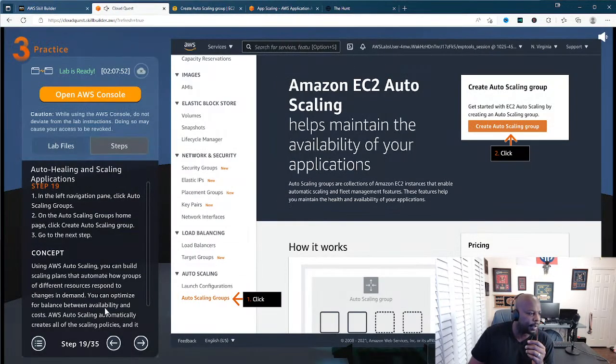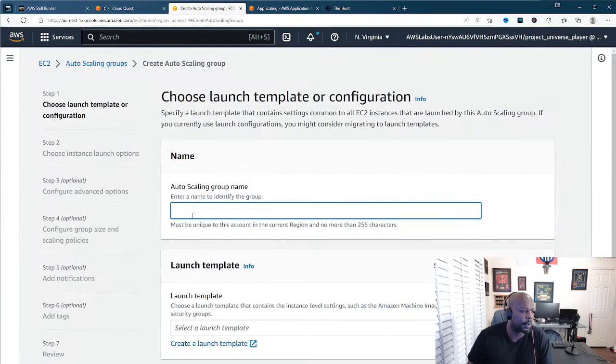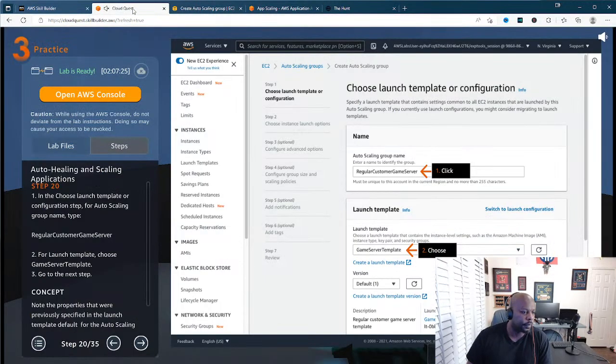All right, and then it's going to ask us for the auto scaling group name. It's going to say regular customer game server. So regular customer game server, and then the game server template.